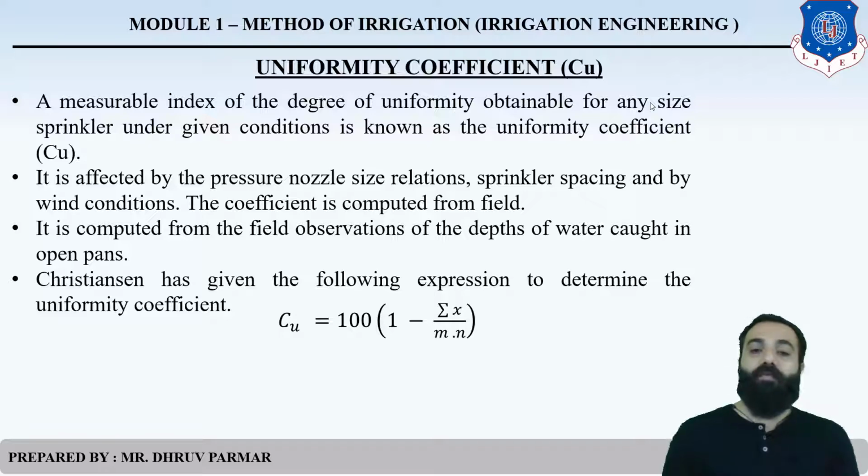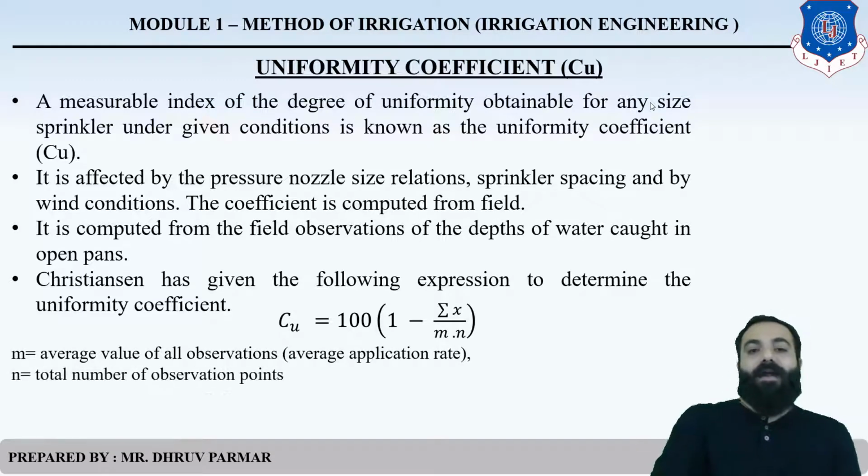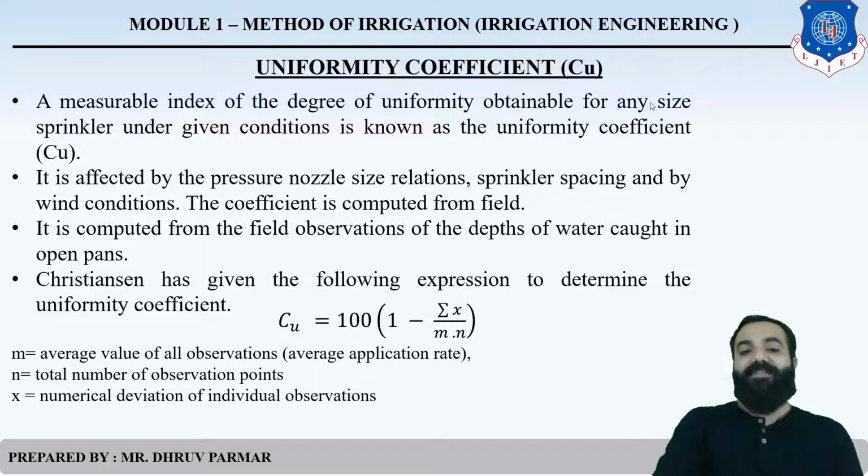What is the notation? m equals the average value of all observations, n equals the total number of observation points, and x equals the numerical deviations of individual observations. Clear? We have an example for this, which we will calculate after the completion of the theory. Clear? Next.